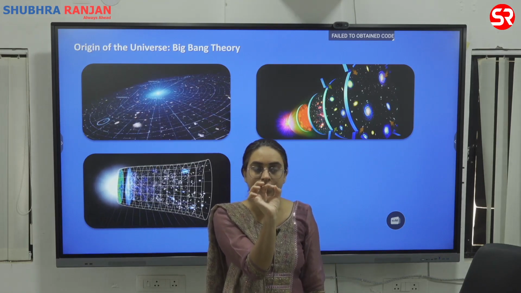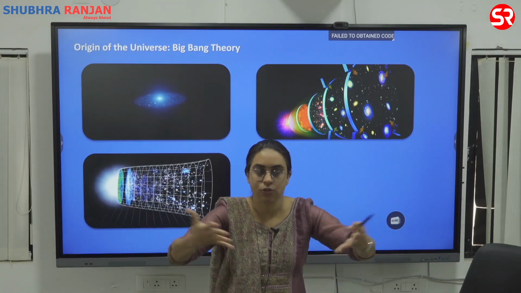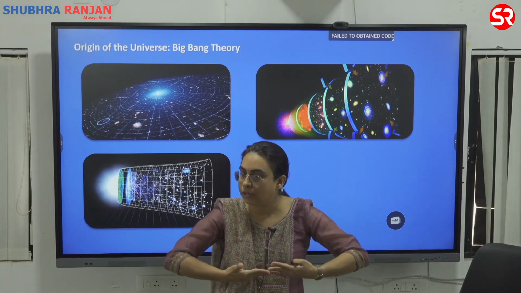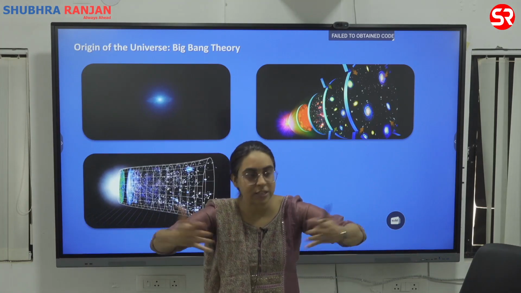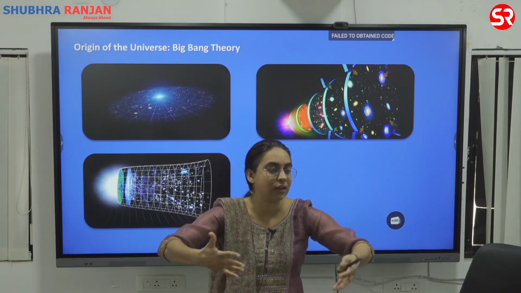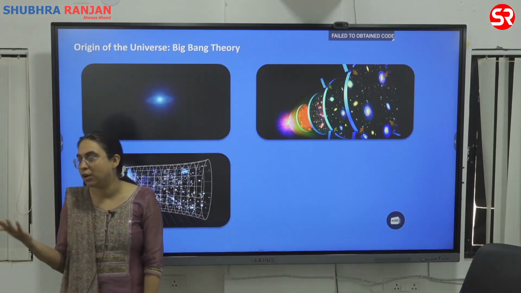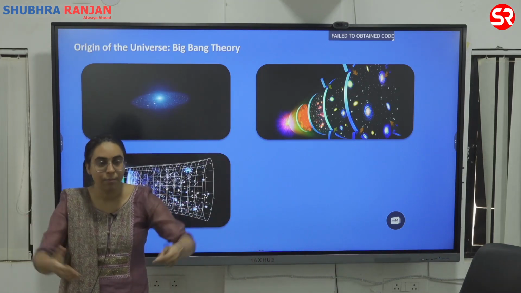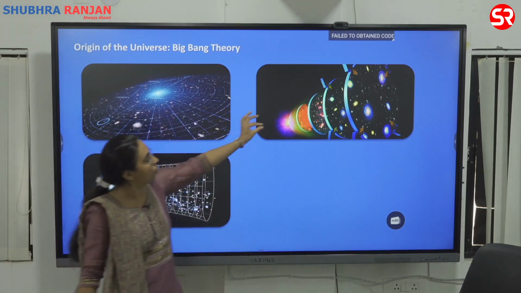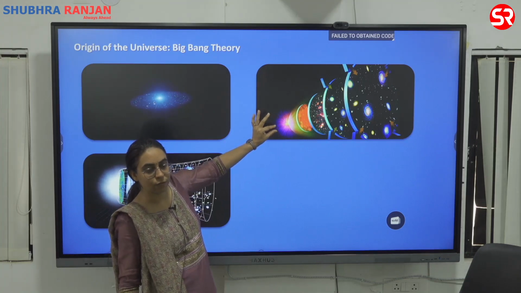What happened? The tiny ball exploded. As the tiny ball exploded, it led to creation of matter. It led to creation of the substances around it. It led to creation of space. Space tab bana, mass tab aaya, the physics formula started coming. You have the formula of Newton coming, you have the formula of other things that started coming. Before that, it was one single tiny block. So one small tiny ball with infinite density, infinite mass, very low volume.